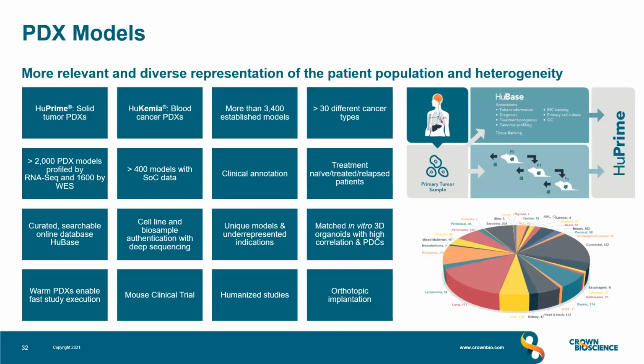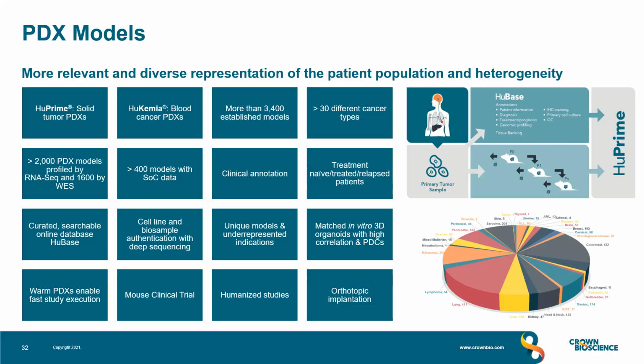So there are many PDX collections that have been developed to represent patient diversity and heterogeneity, and this includes our PDX biobank called HuPrime for solid tumors and Leukemia for blood cancers. So we have over 3,000 PDX models. There's more than 30 different cancer types, and our goal is to represent diverse cancer types, subtypes, treatment responses, and population and clinical spread.